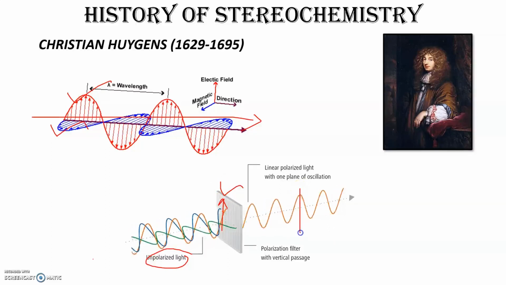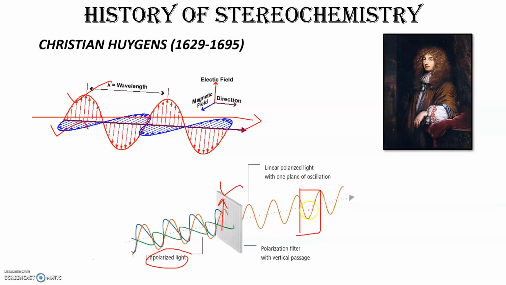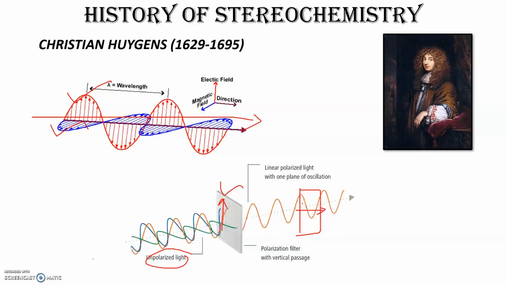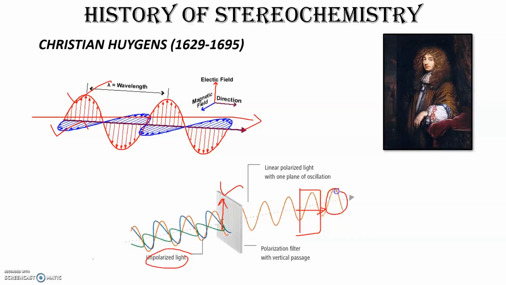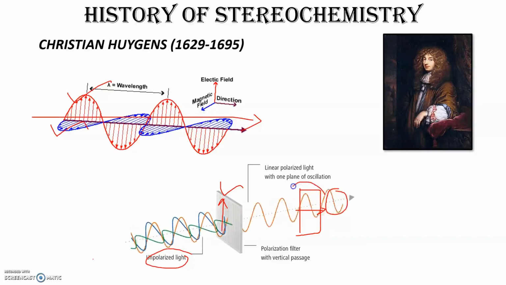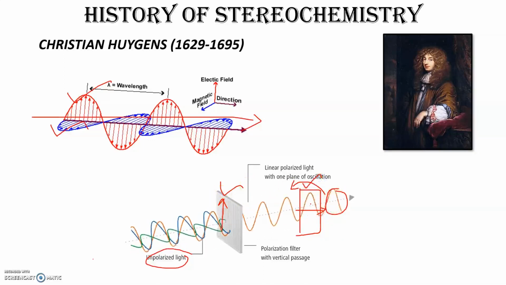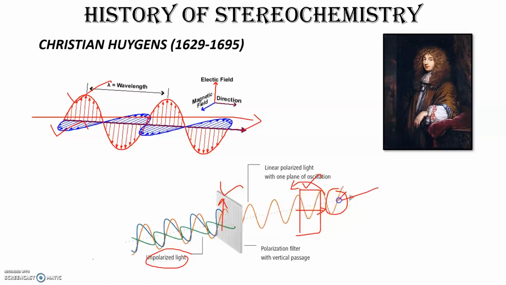Now, if we have another calcite crystal here, and the principal axis is in this direction, then it will completely block the propagation of light, and we will see complete darkness here. Now, if we rotate this crystal by 90 degrees, the principal axis of this crystal will be coaxial to this crystal, so the light will propagate without any disturbance, and we will see complete brightness here.